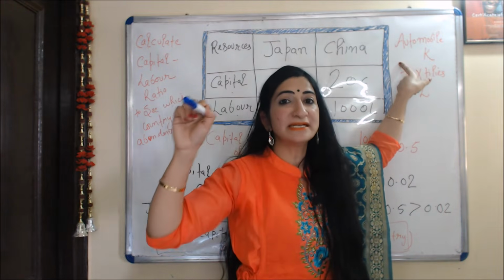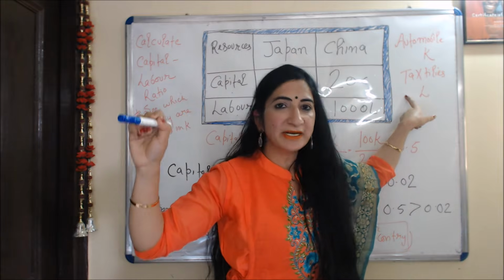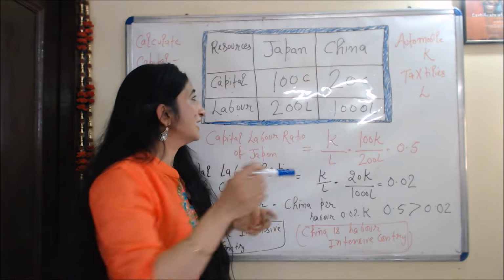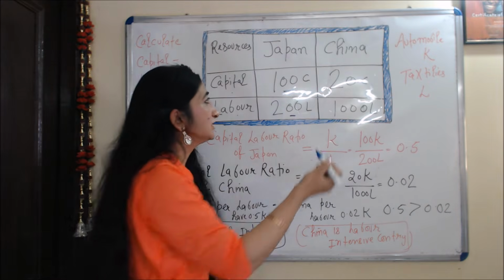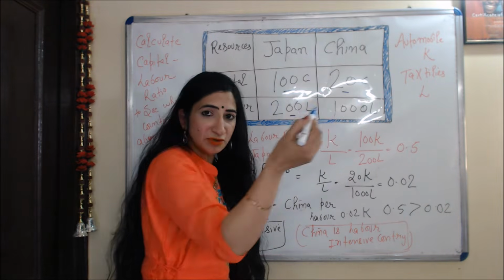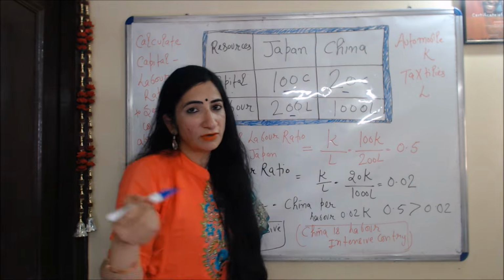Automobiles is a capital intensive good, textile is a labor intensive good. Okay, and Japan has 100 units of capital and 200 units of labor. On the other hand, China has 20 units of capital and 1000 units of labor.